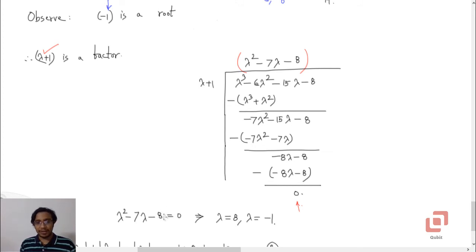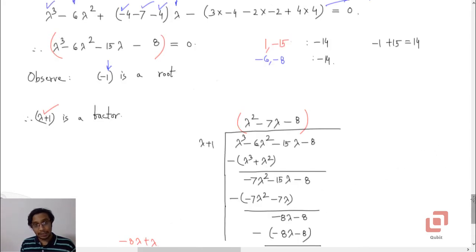Product minus 8, sum minus 1, so you have to split it into minus 8 lambda plus lambda. So obviously the roots will be plus 8 and minus 1. So this is a case where two eigenvalues are identical but still the matrix is diagonalizable.